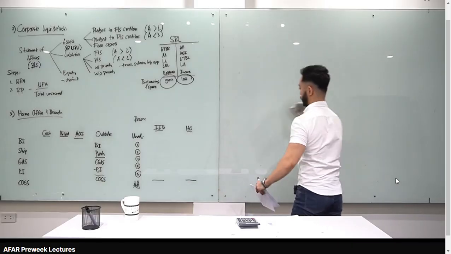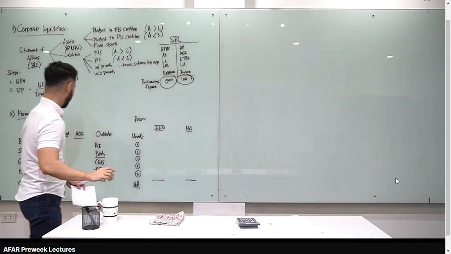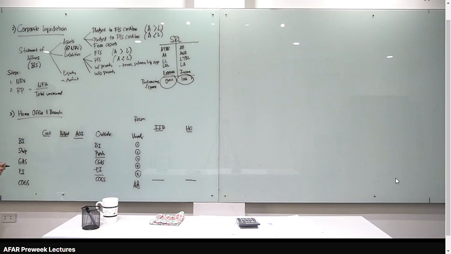Okay. So yeah, so for home office and branch, Sir Brad's magic table ang gagamitin natin dyan. Okay, so meron tayong cost, build, and AOI. Yung AOI natin, alam natin class, ito yung markup. Okay? And, ayan. Beginning inventory, shipment, goods available for sale, ending inventory, and cost of goods sold. Yung concept kasi ng home office and branch, isang entity lang sila. Tama? Home office and branch are one entity.